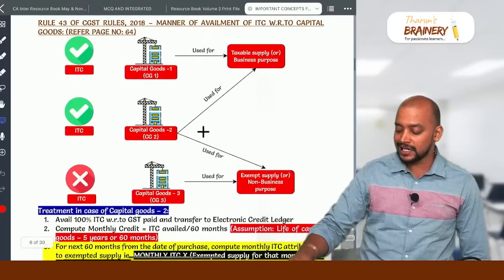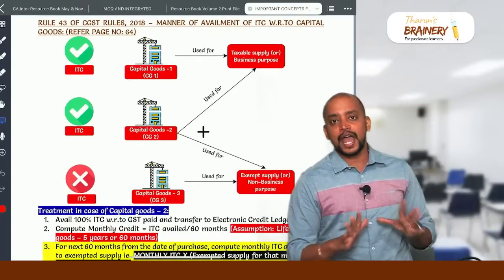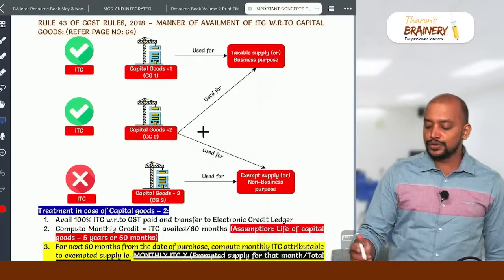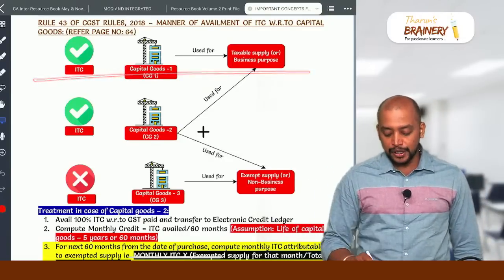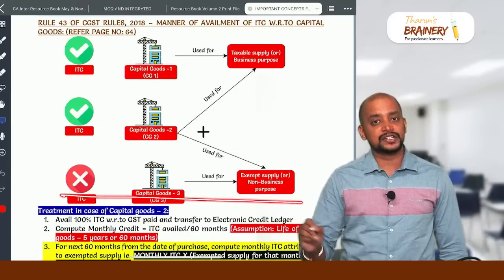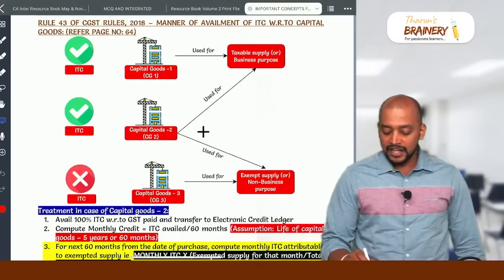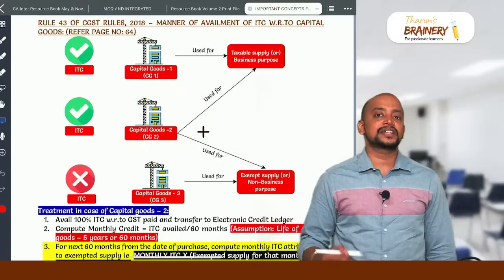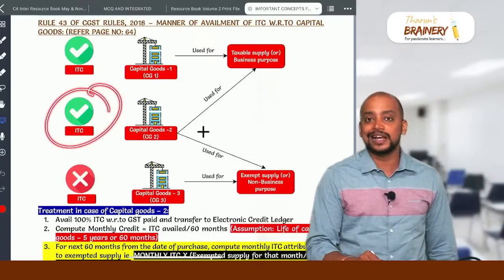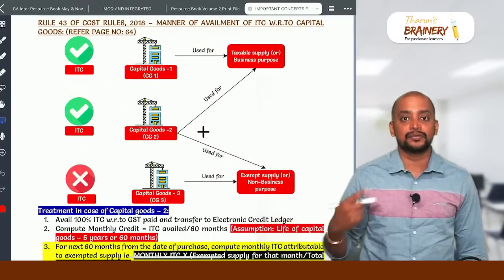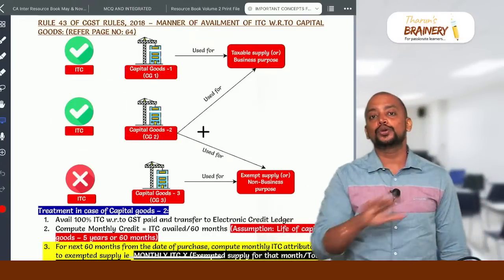Then rule 43 talks about capital goods. So capital goods fully used for taxable or business purpose, we can take the ITC, and capital goods fully used for exempted or non-business purpose, don't take ITC. If capital goods are partly used for business and partly used for non-business, partly for taxable, partly for exempted, first we will take the ITC and thereafter we will do the reversal. What will we do? First you need to take the total common ITC.